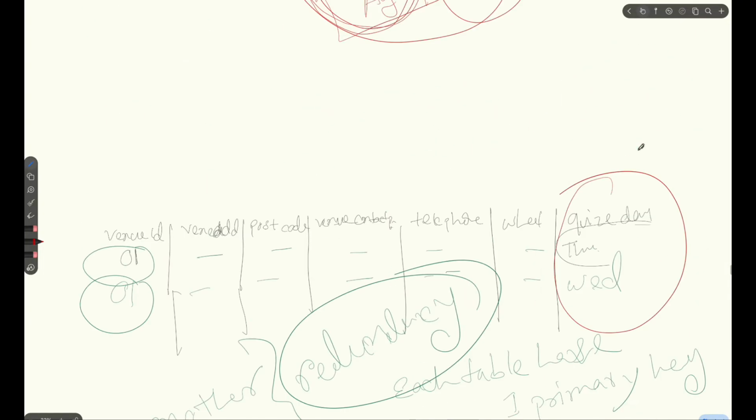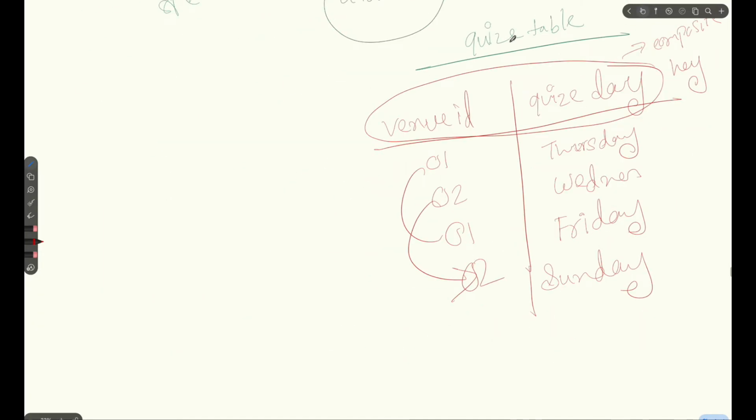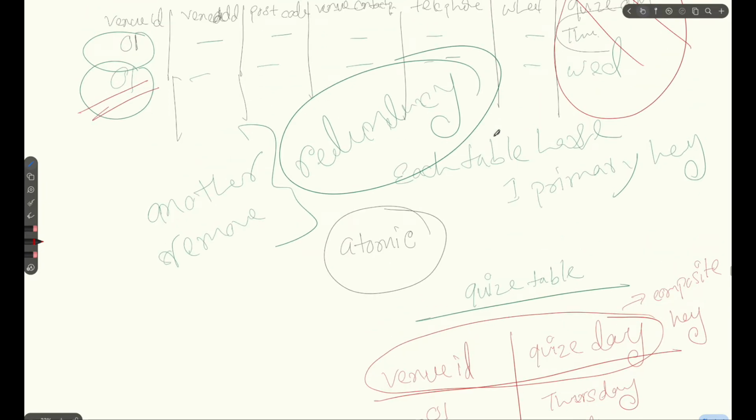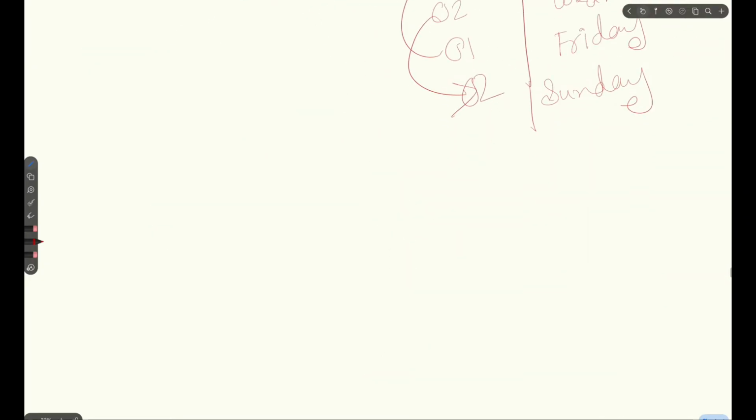And we have to add the venue ID here, obviously, because the venue ID is the primary key, but we can remove the quiz day from the original table, and this way we can make the solution. For this one you have to go through unit 3, where you will learn about normalization and everything. It will give you a much clearer idea about the meaning of atomic inside the table, and the meaning of data redundancy, data integrity, and all those things.